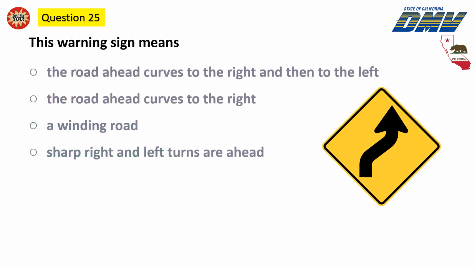Question 25. This warning sign means: the road ahead curves to the right and then to the left. The road ahead curves to the right. A winding road. Sharp right and left turns are ahead.